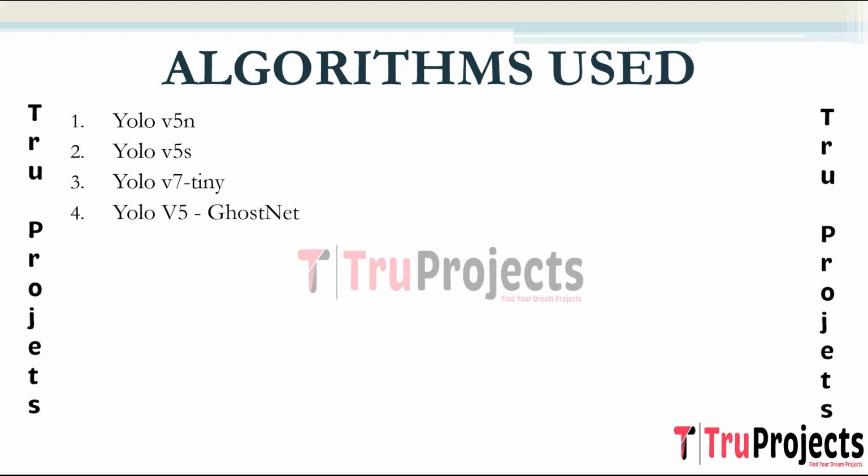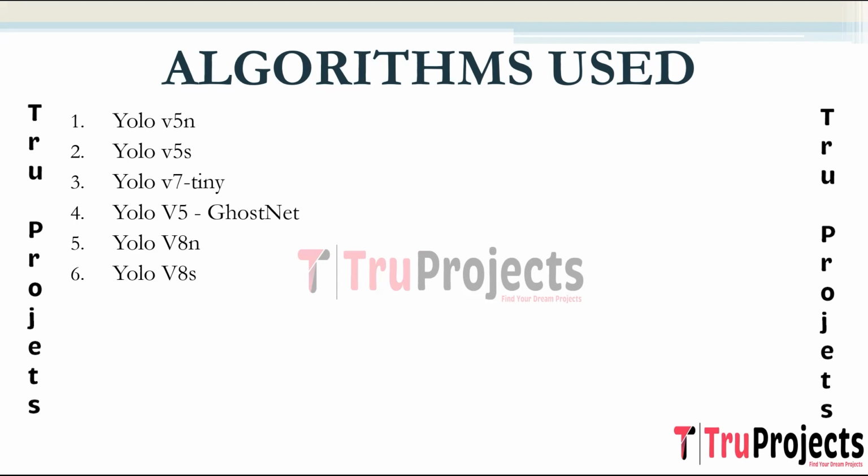YOLOv5 with GhostNet incorporates GhostNet, which is a lightweight backbone network designed for efficient and accurate feature extraction. It is utilized to enhance the efficiency of YOLOv5 by incorporating GhostNet, reducing model complexity, and potentially improving real-time performance. Coming to YOLOv8n, which is You Only Look Once version 8 nano. YOLOv8 nano is applied when computational resources are limited, providing a compromise between detection accuracy and speed. The next algorithm is YOLOv8s, which is You Only Look Once version 8 small.